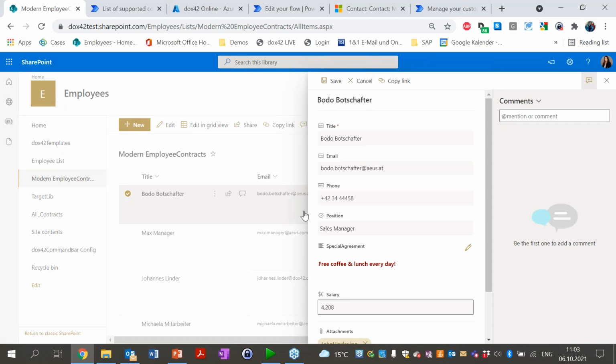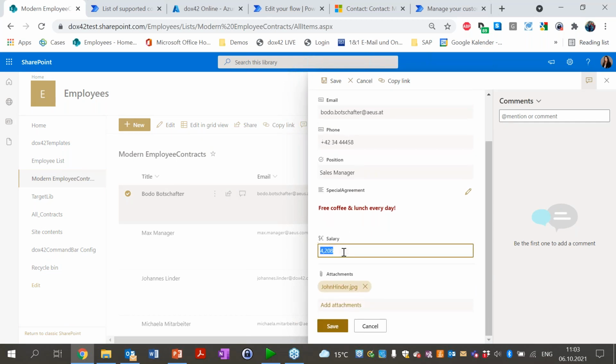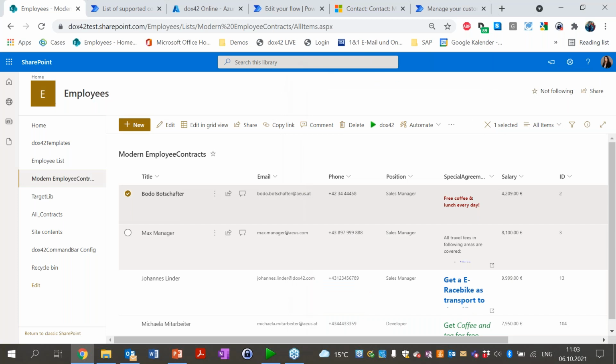I have a trigger set that as soon as I change or adjust one item, which is what I'm doing now, then a Docs42 Power Automate flow is triggered. It's taking those data sources and it's generating a contract for me and storing it for me on SharePoint.